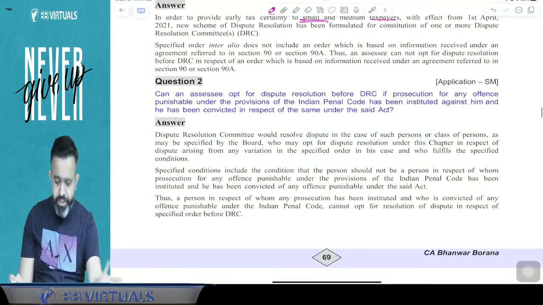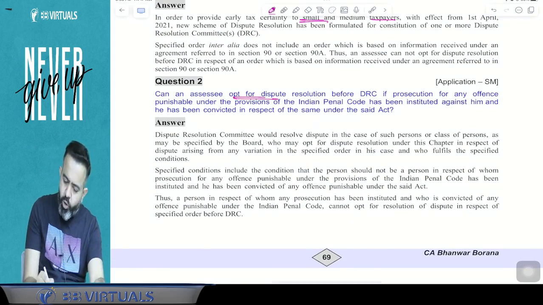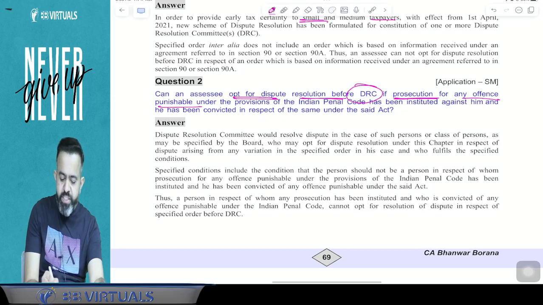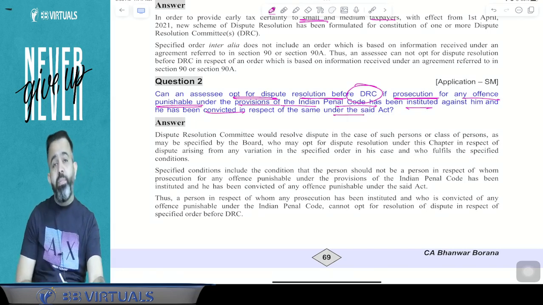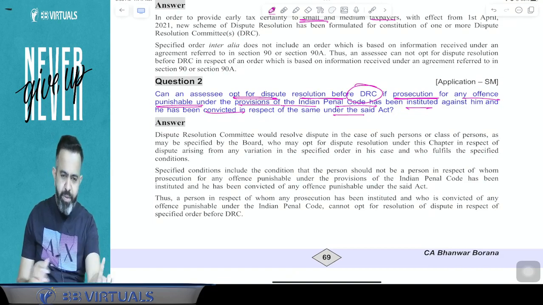Now question number 2 is, can an assessee opt for dispute resolution before the DRC if prosecution of any offense punishable under the provision of the Indian Penal Code has been instituted against him and he is convicted under IPC? Guys, if he is convicted under IPC, then he cannot file the application to the DRC.